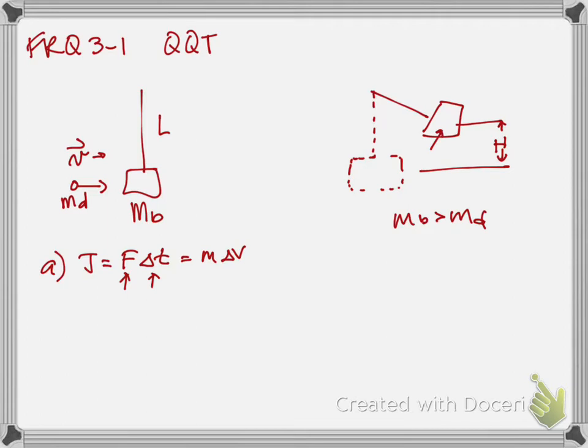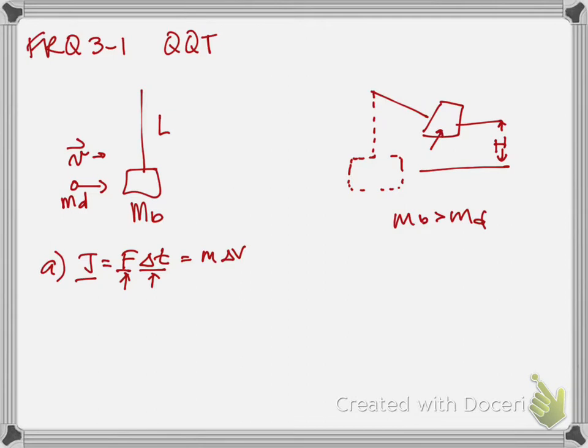So there were a couple of ways you could reason this. You could explicitly say the forces are equal, the times are equal. Impulse is the product of those, and so they have the same impulse. You could also say it's an action-reaction pair, so that they experience the same impulse. You could also get that point for explaining it in terms of the change in momentum, although that seems kind of like an odd way of doing that. So 1 point for indicating that they both experience the same impulse, and